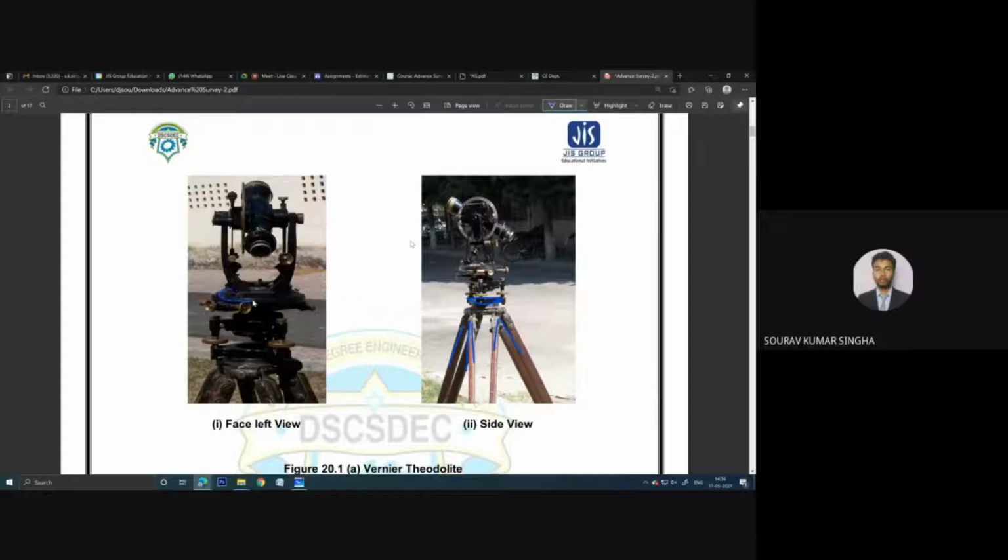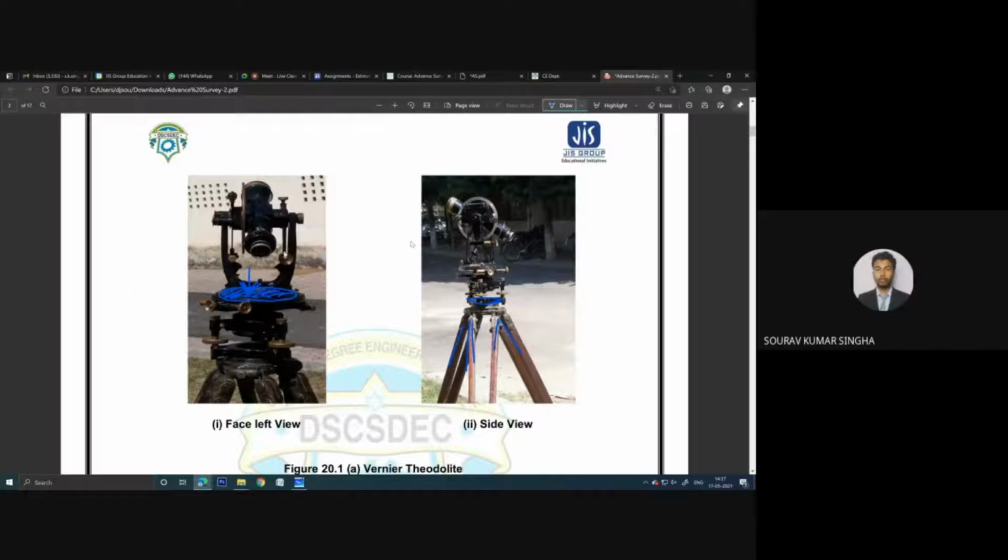So here we have a scale. If you see from the top, here is a screen. In this portion, there is a scale provided by which you can measure the horizontal angle. You can see there is a plate. Using this we can measure the horizontal angle.